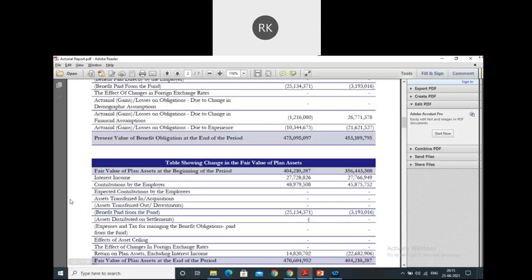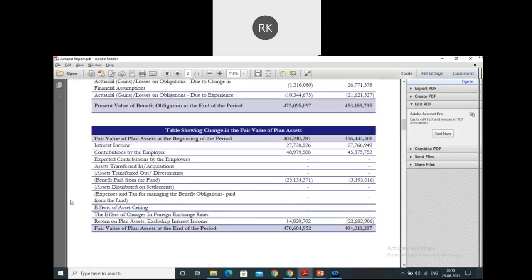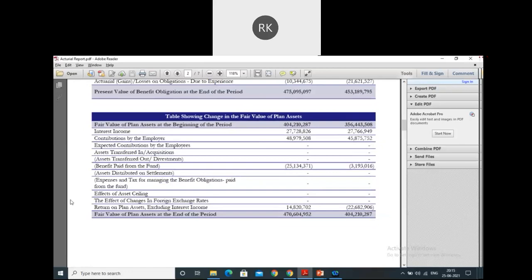Then asset disbursed on settlements. This happens when a settlement scheme is entered into with the employees. It is very rare, so I won't get into this. The other one is the expenses and tax for managing the benefit obligation paid from the fund. For example, any expenses incurred in meeting compliances, like regulatory reporting when you are paying the funds, or tax services you have taken, you have to pay that amount to the consultant, so that much amount gets reduced from here.